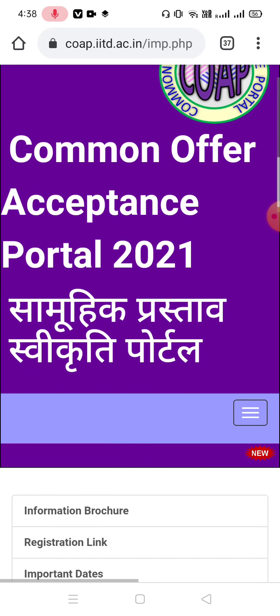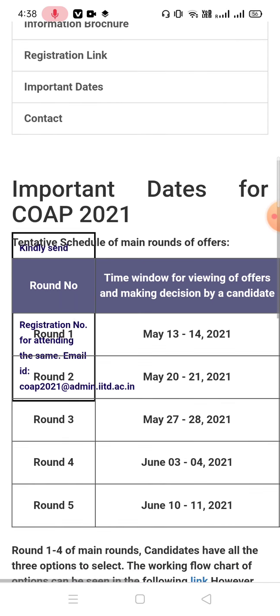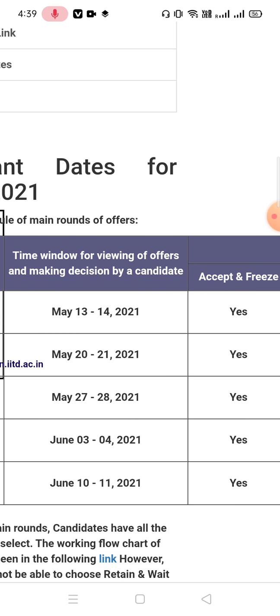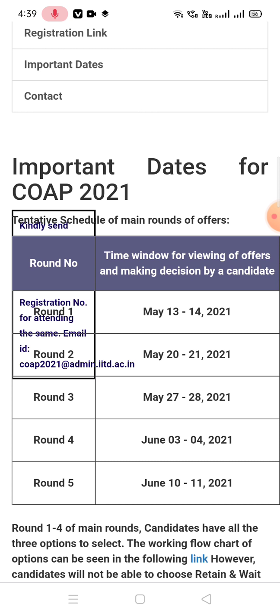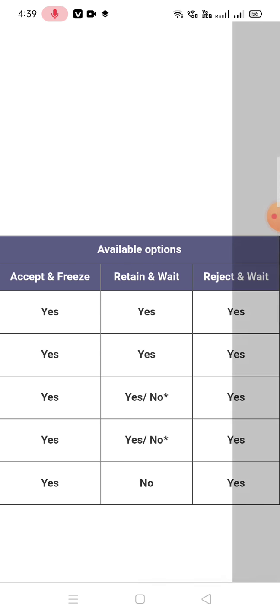Check the important dates first. Round 1 is going to start on 13th and 14th May 2021. Then round 2, round 3, round 4, round 5. These 5 rounds are called regular rounds. In the regular rounds you will get these options.